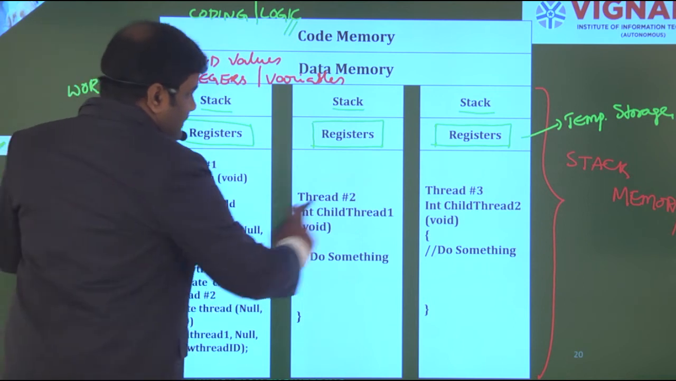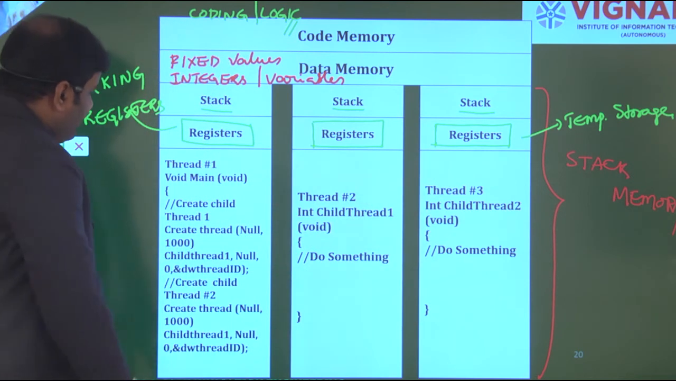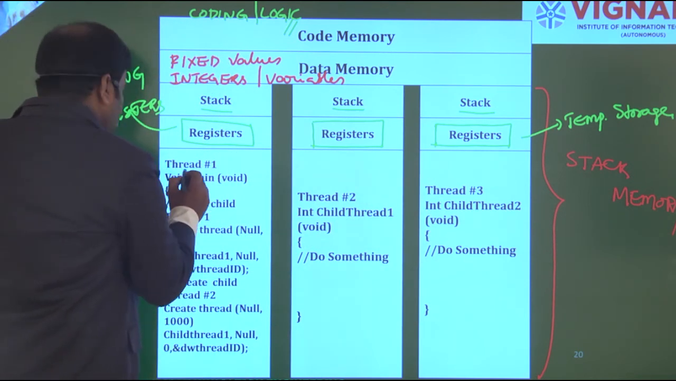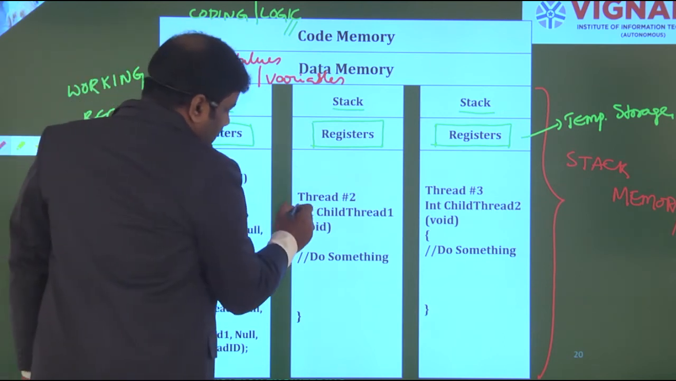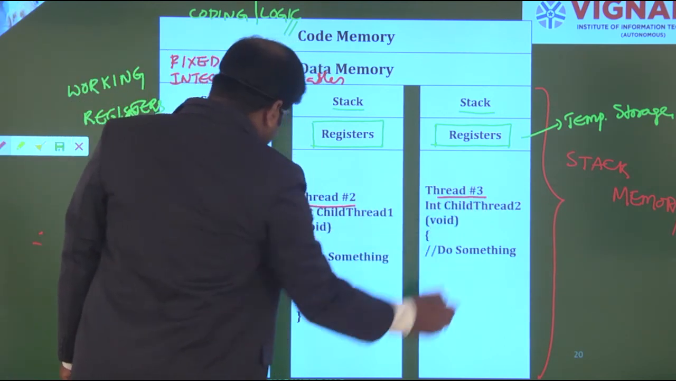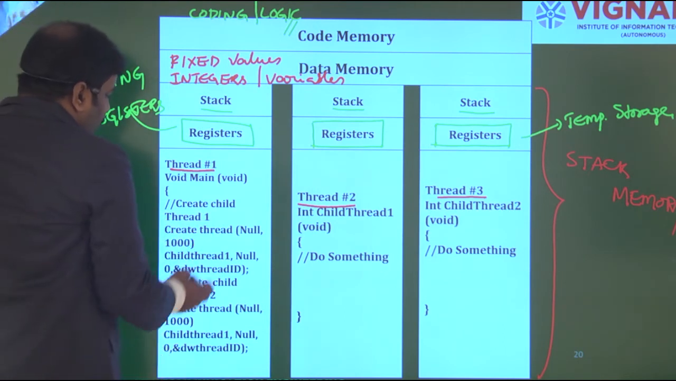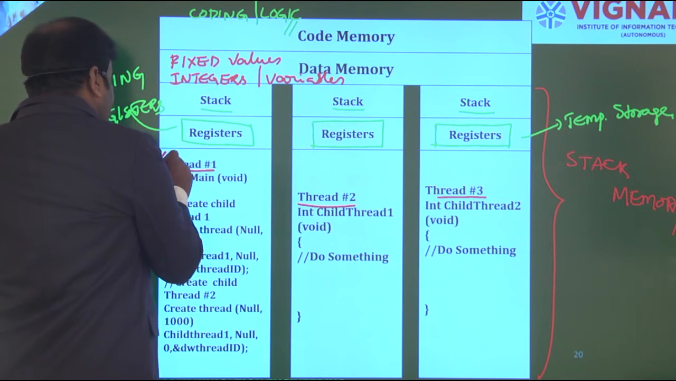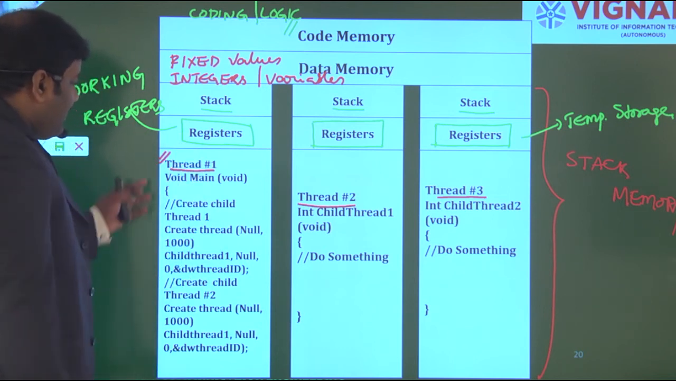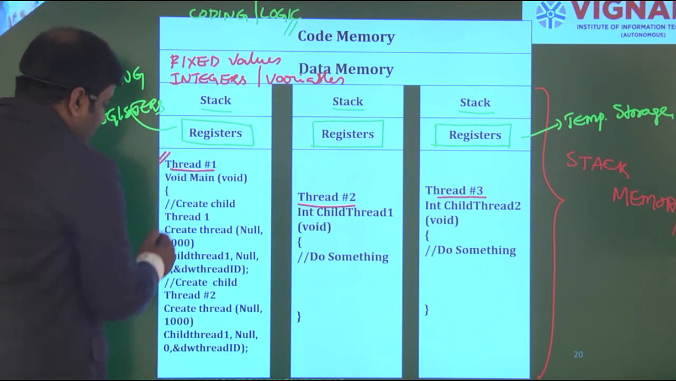Okay, now this is my entire stack memory. I have declared it as thread 1, thread 2 and thread 3, so I have 3 threads. First I have written a program, and before that I'll first execute my thread 1, meaning